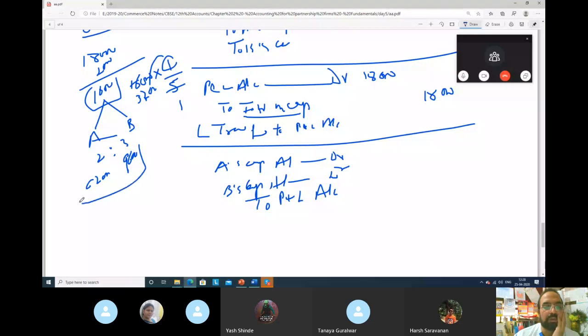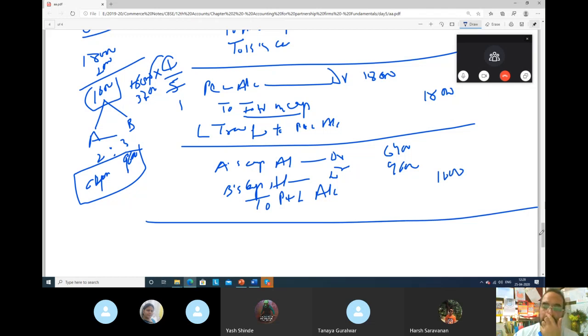So this way they will be sharing the losses. So A will get 6,400, B will get 9,600, and there is no C, the total will be 16,000. So this is case number 4.